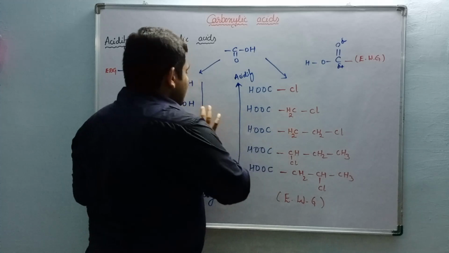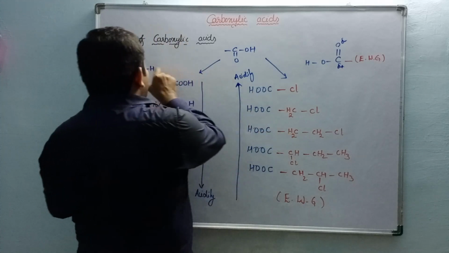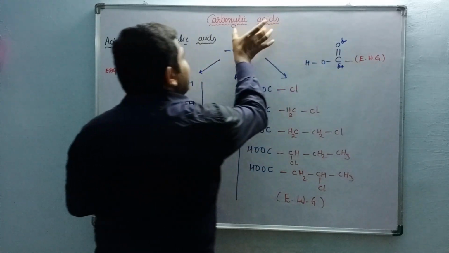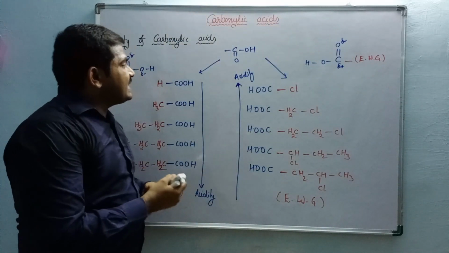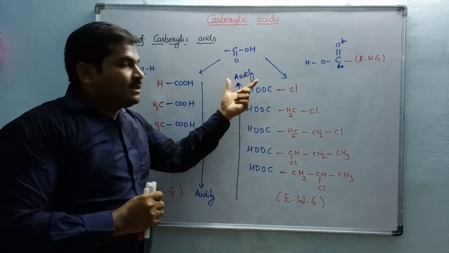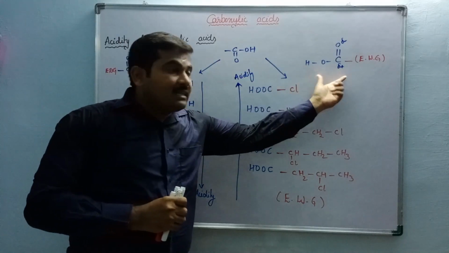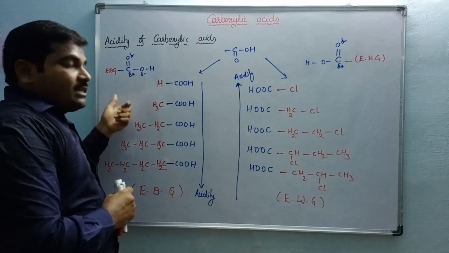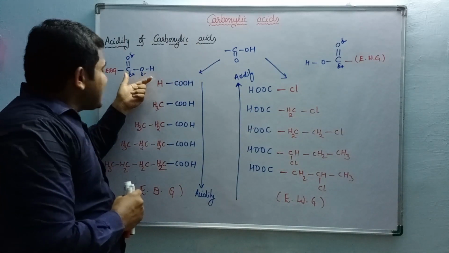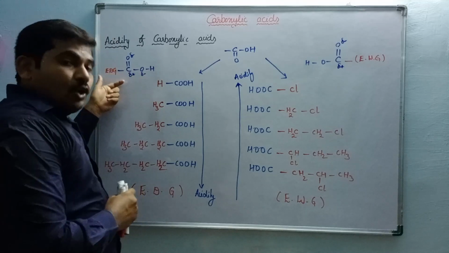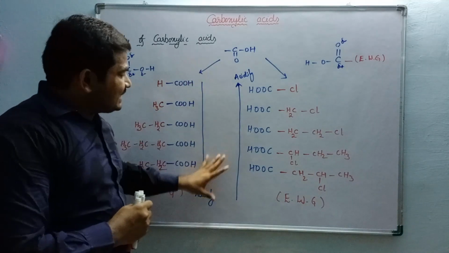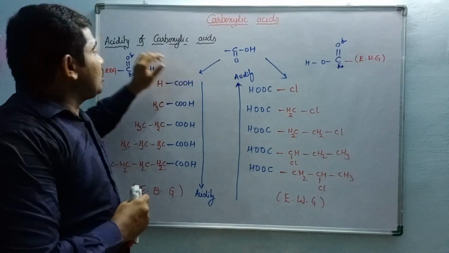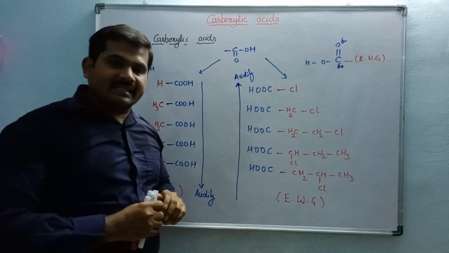So this is about the effect of substituents in carboxylic acids. The acidity is increased if the carboxylic acid contains an electron withdrawing group. Acidity is decreased if the carboxylic acid contains an electron donating group. This is about the effect of substituents on the acidity of carboxylic acids.